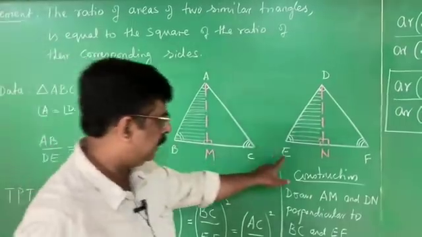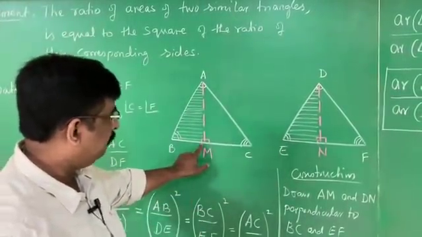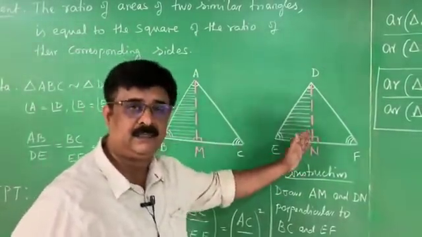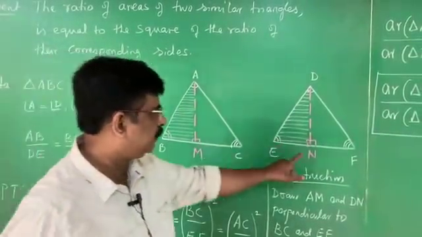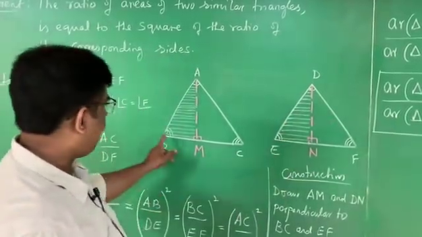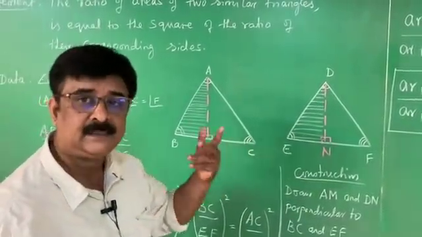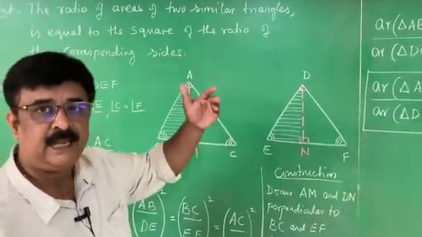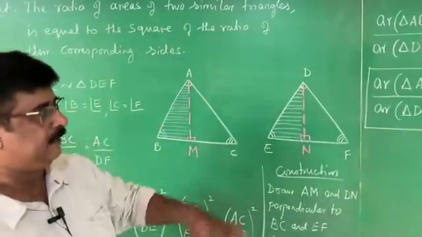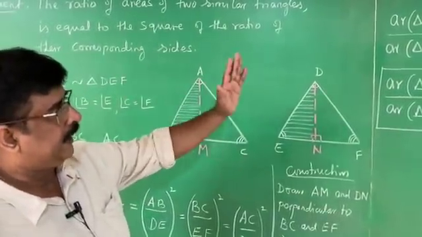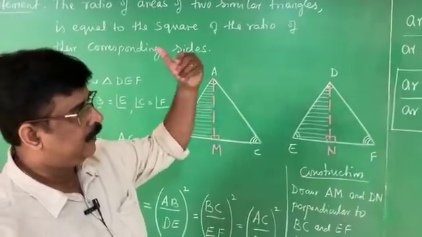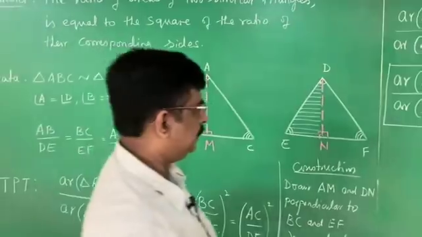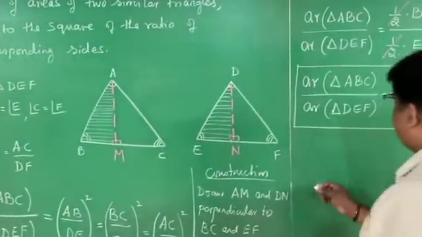Angle B is equal to angle E. Then, angle M is equal to angle N is equal to 90 because we have dropped what? Perpendiculars. Therefore, angle M is equal to angle N is equal to 90. If two angles are equal, the triangles are similar. When the triangles are similar, their corresponding sides are in the same ratio. That is the second part of the theorem. The first part of the theorem is: take the ratio of the areas, apply the formula, half cancels, get the result. The second part is I selected two triangles.